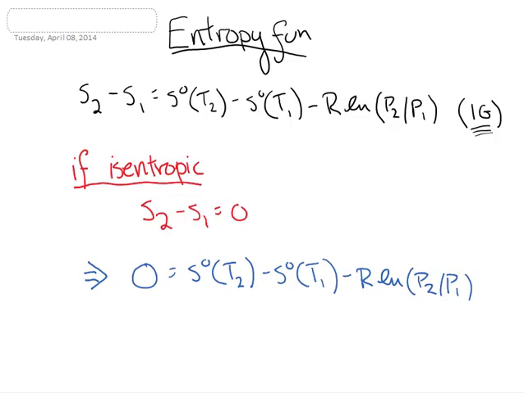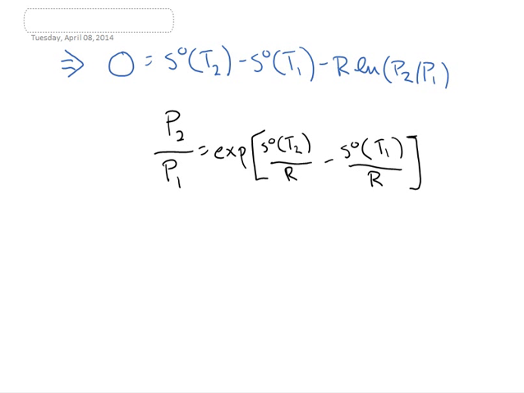All right, so let's take this expression and solve it for the pressure. If you move these terms over to the other side of the equation, divide by R, and then take it to the exponent because you have this logarithm right here, you end up with this expression. So P2 over P1 equals the exponent of S naught of T2 over R minus S naught of T1 over R. Now, if we do a little bit more manipulation,